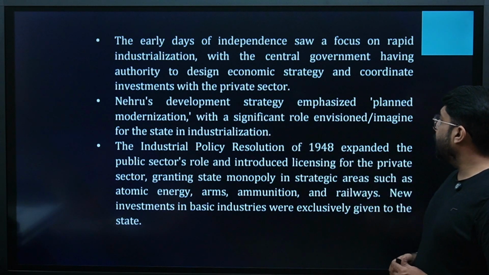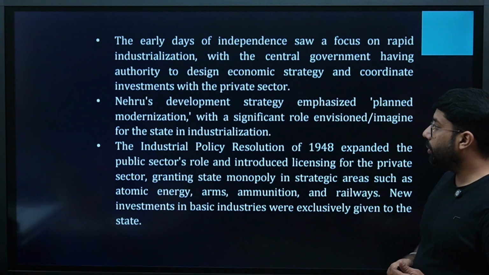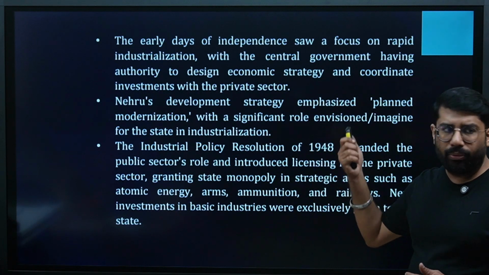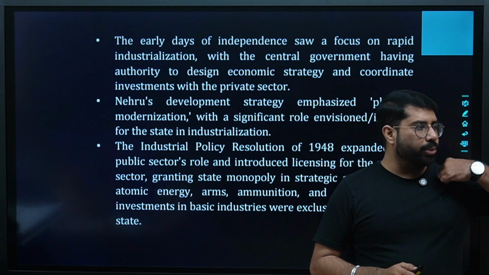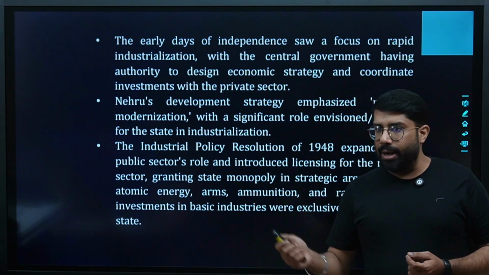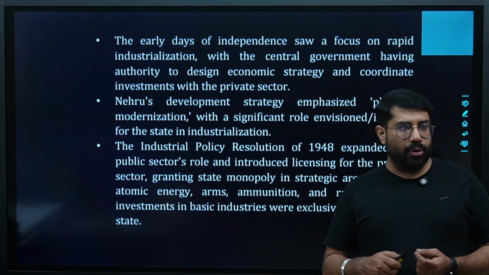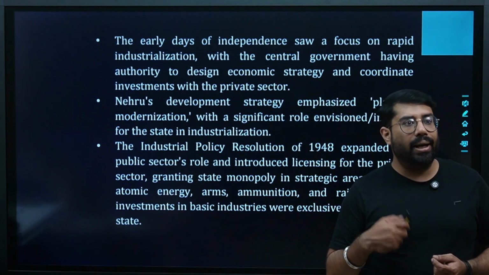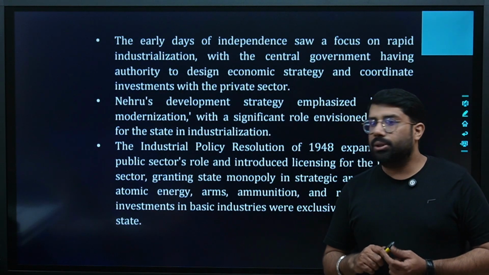Nehru's development strategy emphasized planned modernization with a significant role envisioned from the state in industrialization. As I told you before also, Nehru's vision was very simple: we will do planned growth, planned modernization, and we will do state-led industrialization. Are we clear?